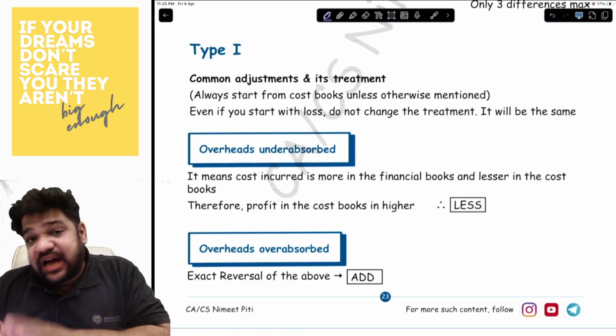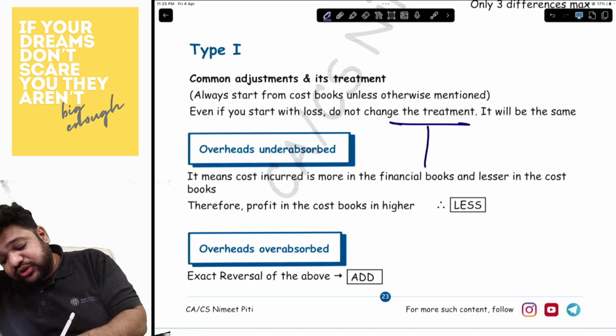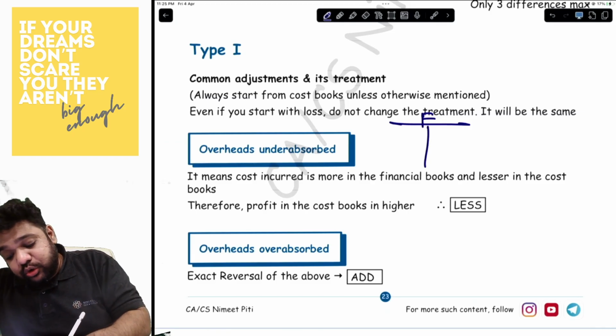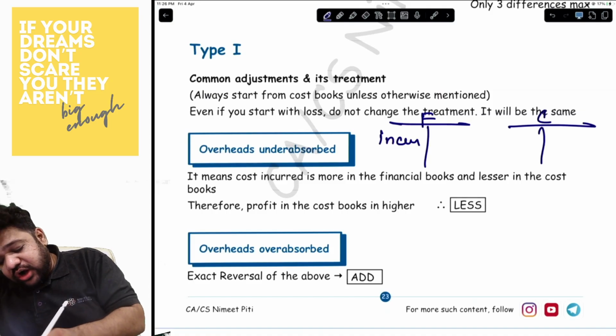Now the common adjustments I have listed on everything. You have overheads under absorbed. Under absorbed meaning what? In your financial books, you write the overhead income. In your cost books, you write the overhead charge.